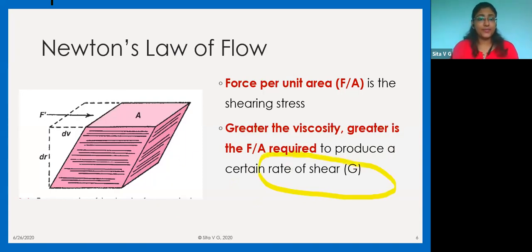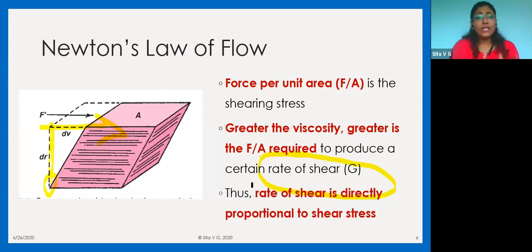That means if I am applying a pressure, this is going to move from its initial point. Initially your stack of water or stack of honey was straight, right? If I apply pressure, there is going to be some movement in this direction, and this rate of movement is called the rate of shear. So if I apply the same force per unit area, water is going to move more as compared to honey. This is because honey has more viscosity as compared to water.